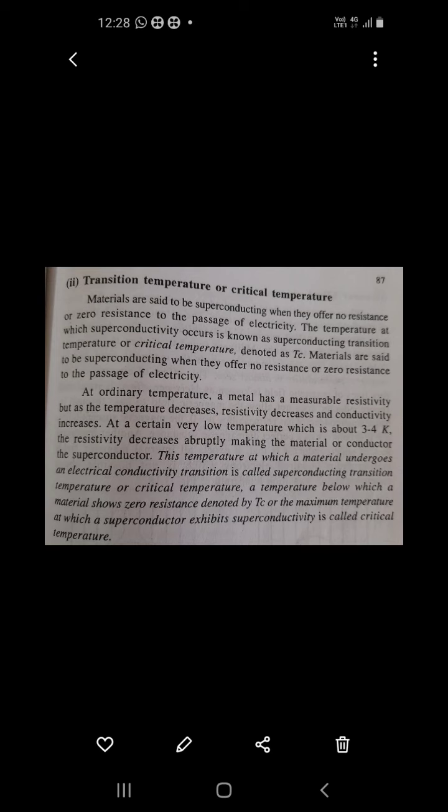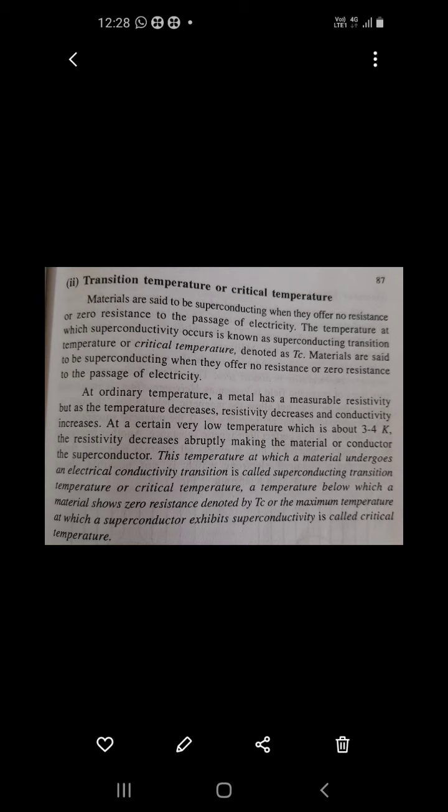Materials which do not allow current have very high resistance. But a superconductor offers zero resistance to the passage of electricity.